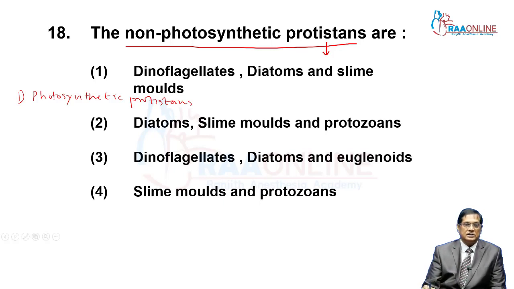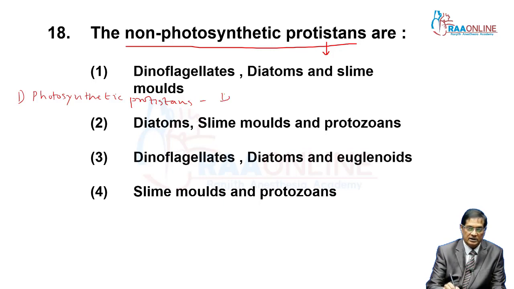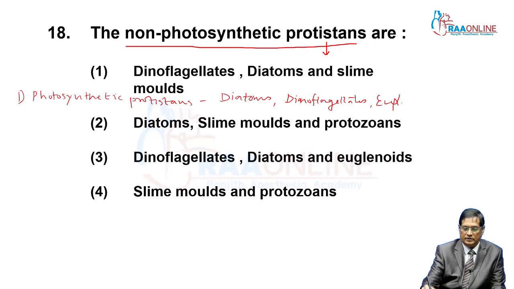In that case, diatoms, dinoflagellates and euglenoids are included: diatoms, dinoflagellates, and third, euglenoids.